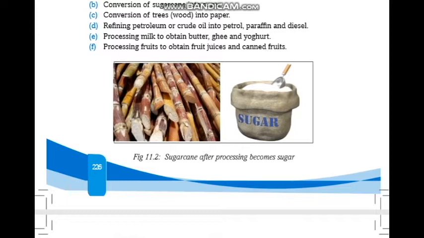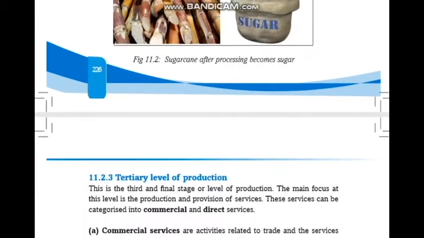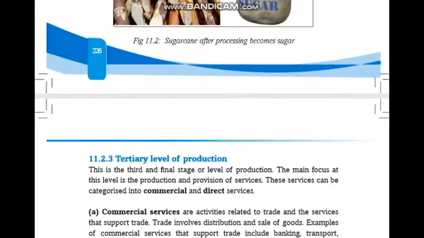Processing milk to obtain butter, ghee and yogurt. Processing fruits to obtain fruit juice and canned fruits. Yeah, this is an example.